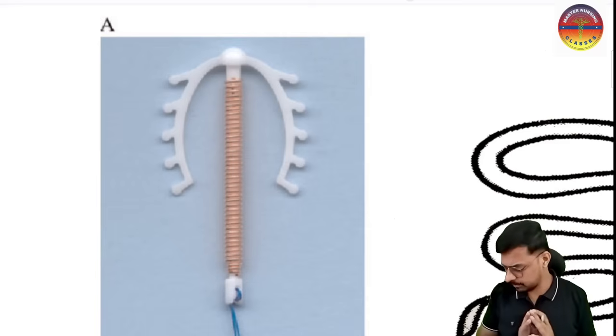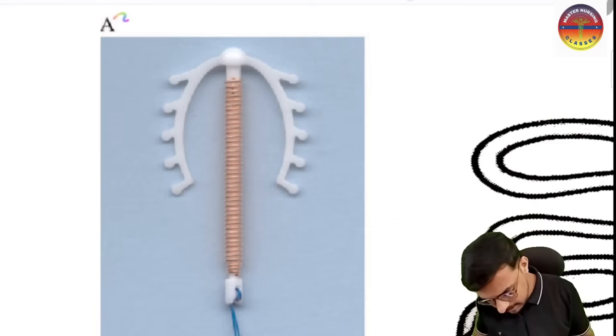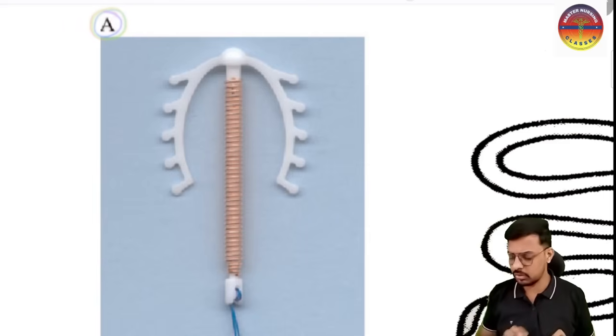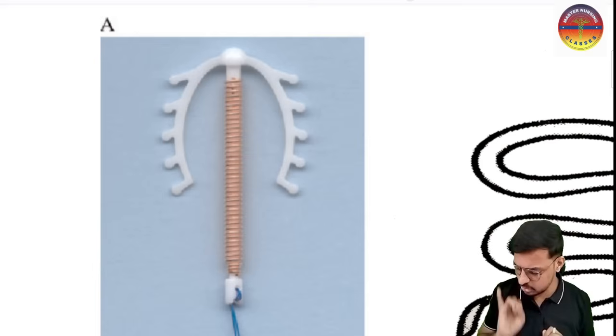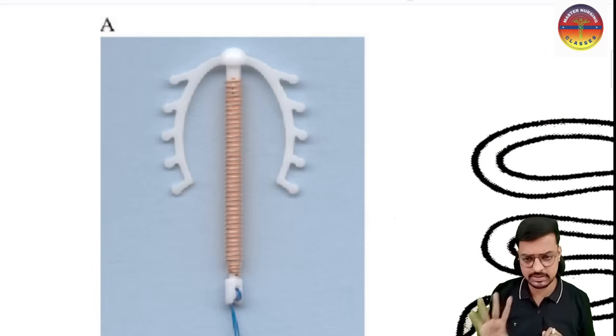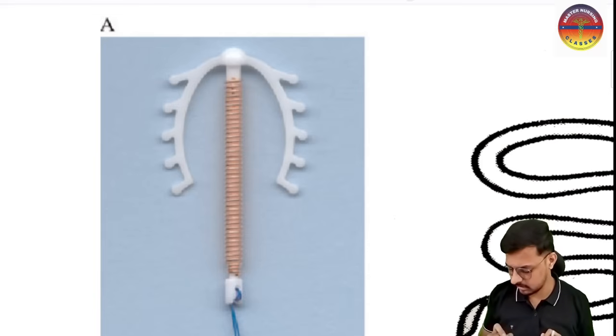Here it comes to a very important first question in front of you all. This is image number A. I want every one of you to please comment the name of this image. Option A, is this a lipase loop, or a copper T 380A, or a hormonal IUCD, or a multi-load? Multi-load, hormonal IUCD, copper T 380A, or lipase loop? What is your answer?